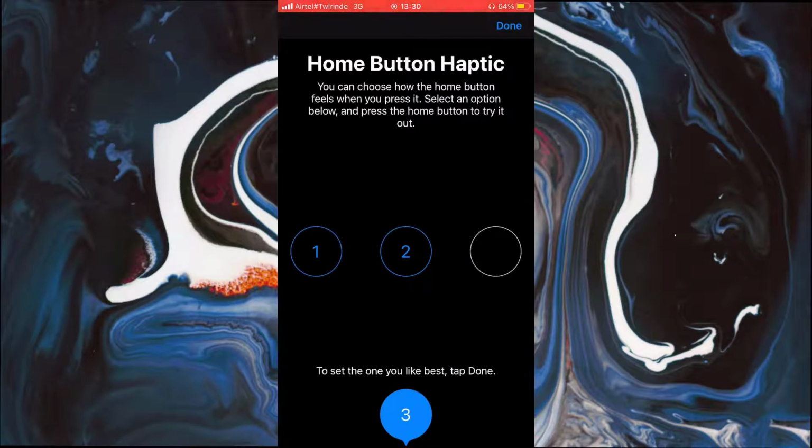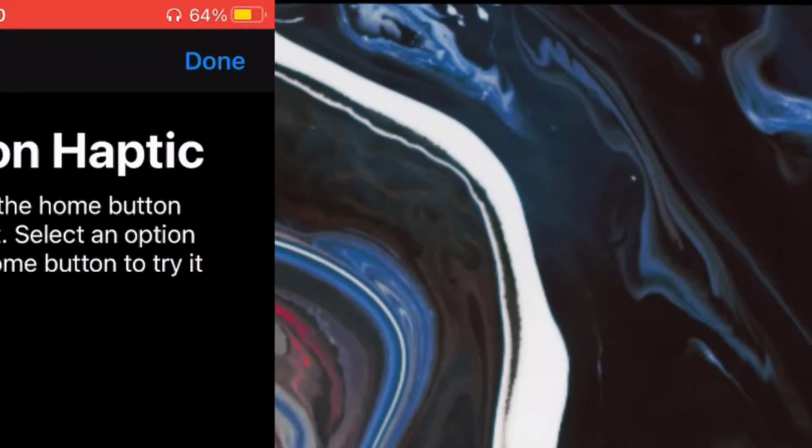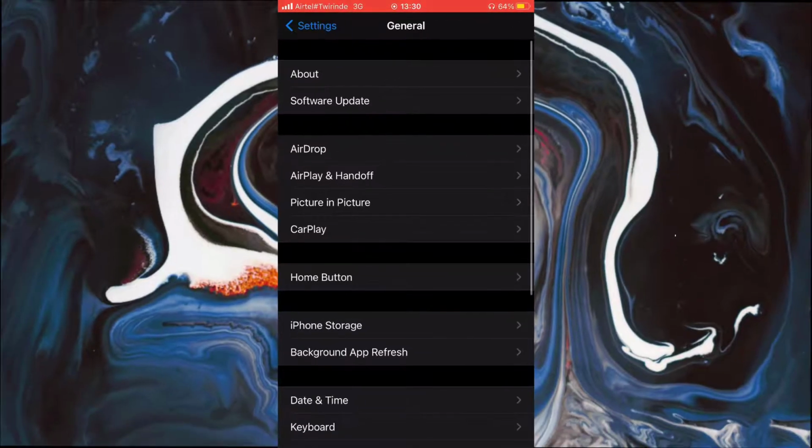And now that you are well aware of the vibration you want, simply click on Done. And so the vibration has been applied, and if you click you will feel the change as well.